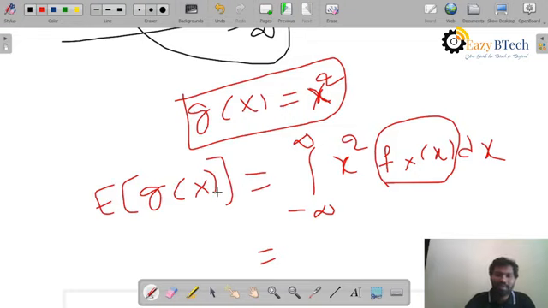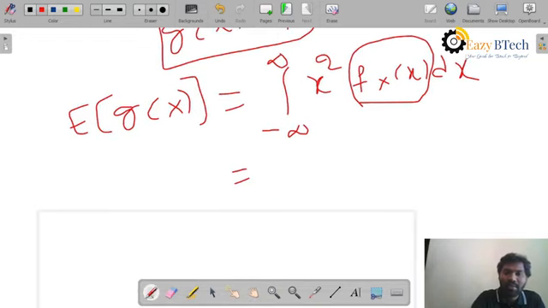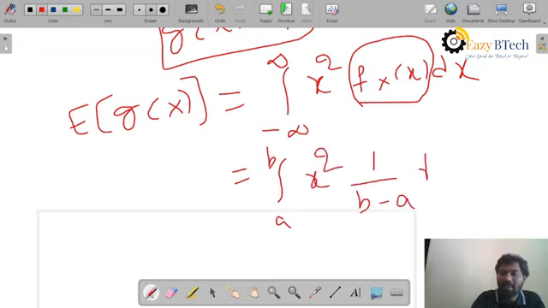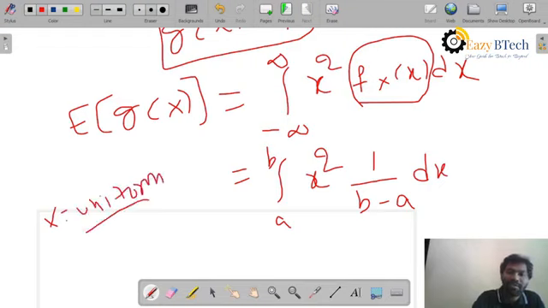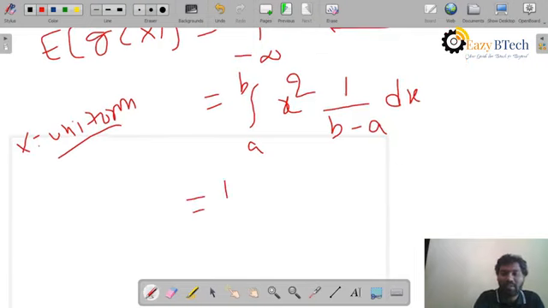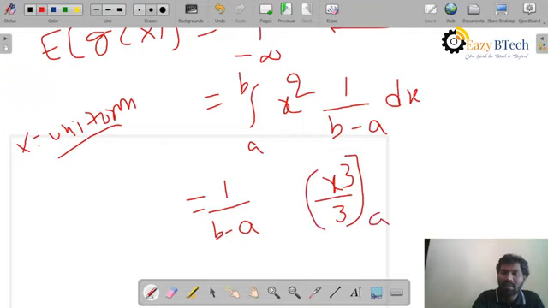In this way, suppose you take, for example, a uniform random variable. Then it becomes x square into the density function, 1 by b minus a, dx. Why? Because I am assuming x is a uniform random variable, and for a uniform random variable the density function is 1 by b minus a. Then I will do the integral like this. I take out 1 by b minus a as common, because b and a are constants. The integral is x cube by 3 and ranges from a to b.